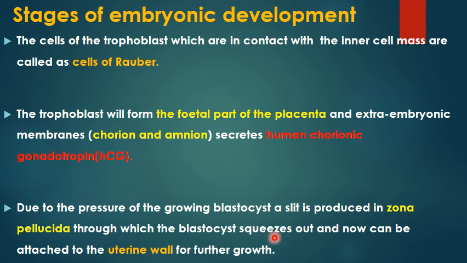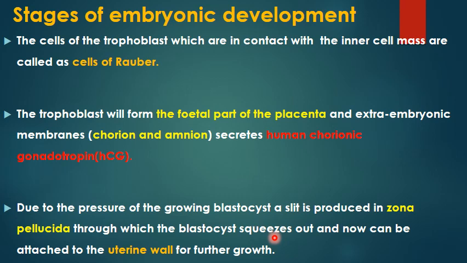So while the blastocyst is coming out from the zona pellucida, if it accidentally gets split into two, the two will be identical in all respects. And if they get implanted into the uterine endometrium, they can form twins of the same sex, either both females or both males, identical. So these are what we refer to as monozygotic twins.